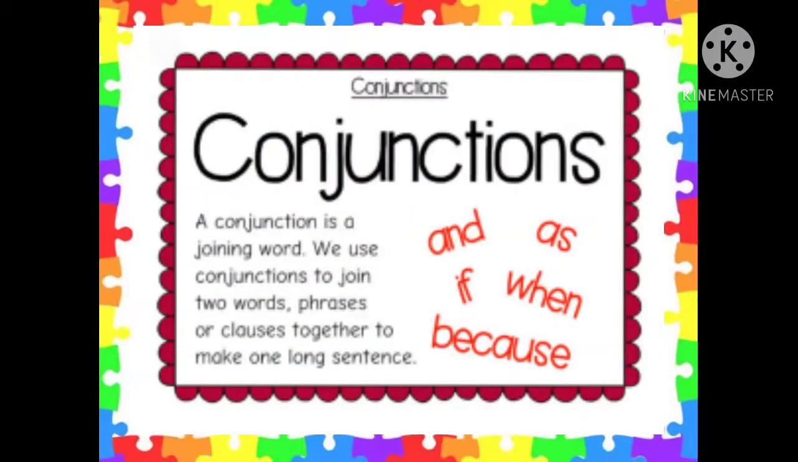A conjunction is a joining word. We use conjunctions to join two words, phrases or clauses together to make one long sentence. So students, conjunction is a joining word. Conjunction is a word which joins two phrases, clauses to make one long sentence. For example, the words and, as, if, when, because. These are some examples of conjunctions or joining words which join two sentences and make it one long sentence.